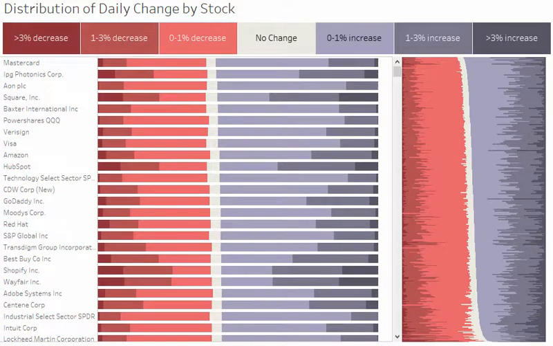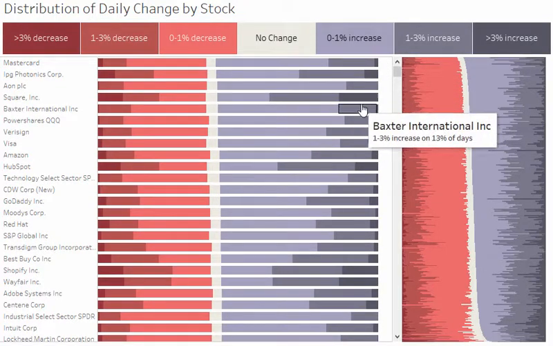This example is showing why you may want to be able to sort based on a selection. So here we are using stacked bar charts as a way to represent the distribution of daily change by stock, where the dark red corresponds to days that had a high decrease in price, while dark blue corresponds to days that had a high increase in price. And then the length of the bar tells you the frequency in which each of those scenarios occurred.